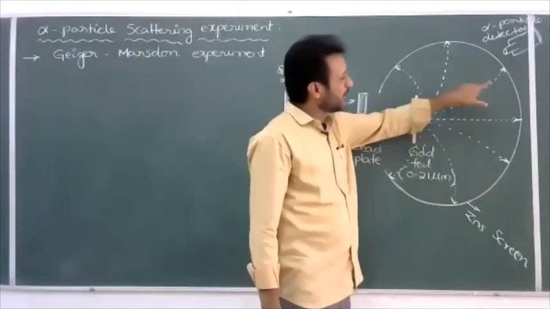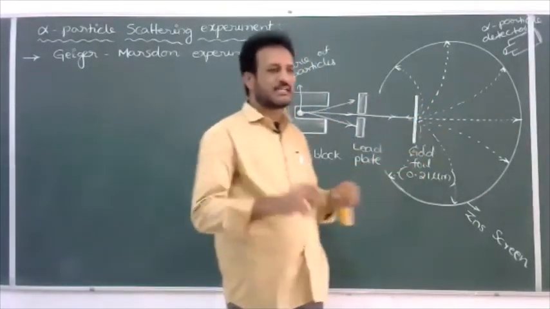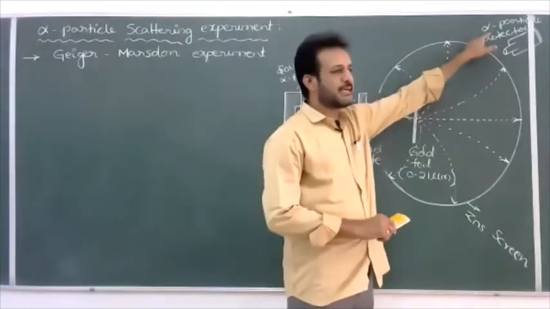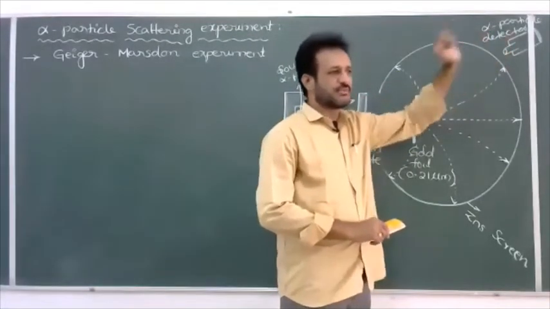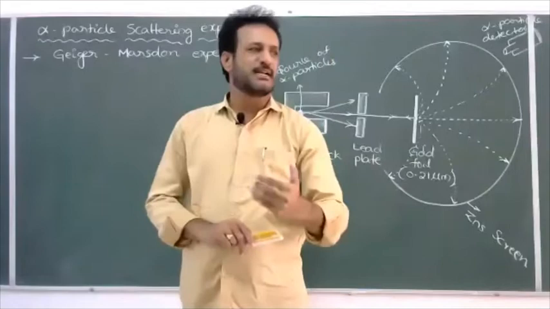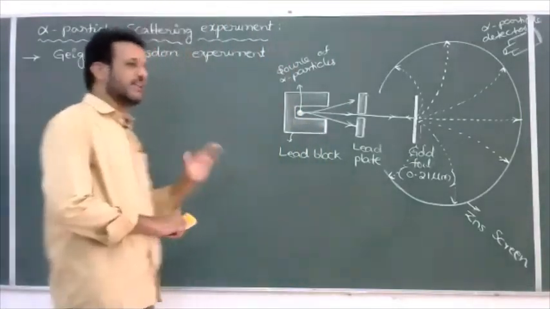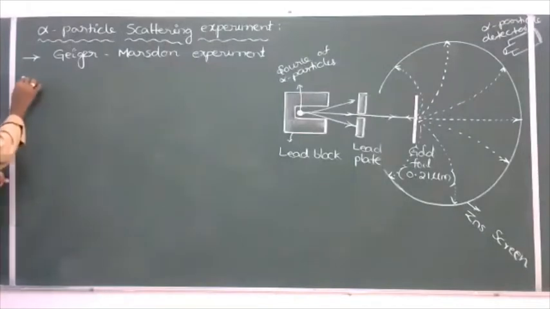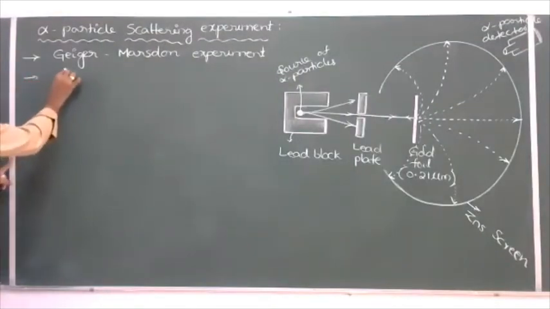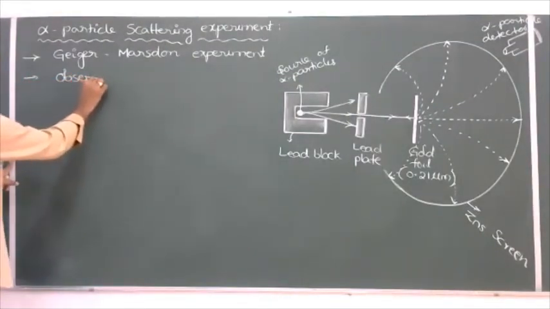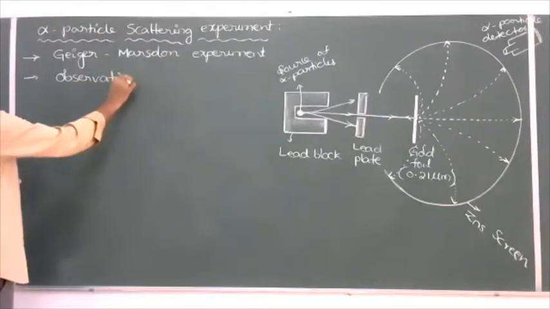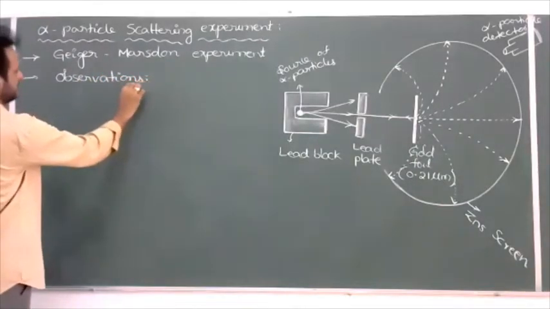At a particular point, if you observe the number of alpha particles, we can use an alpha particle detector or a microscope, and we can count the number of alpha particles. You have to conduct the experiment many times, and later, what observations were made by Geiger and Marsden? What are the observations of the alpha particle experiment?